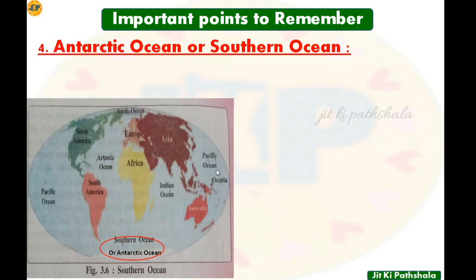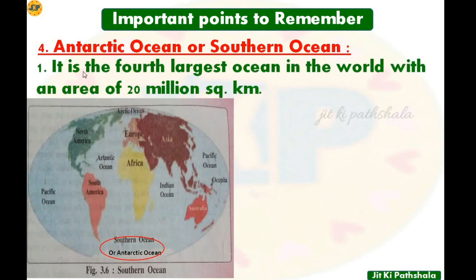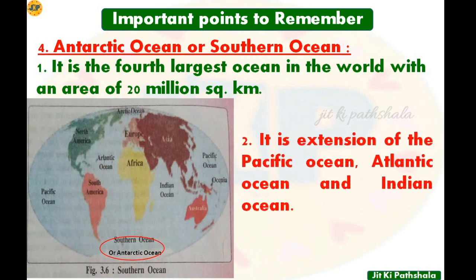Point number 1 is, it is the fourth largest ocean in the world with an area of 20 million square kilometers. So the Antarctic Ocean or the Southern Ocean has an area of 20 million square kilometers, and it is also the fourth largest ocean in the world. Point number 2 is, it is an extension of the Pacific Ocean, Atlantic Ocean and Indian Ocean.